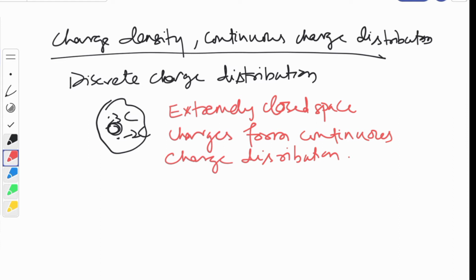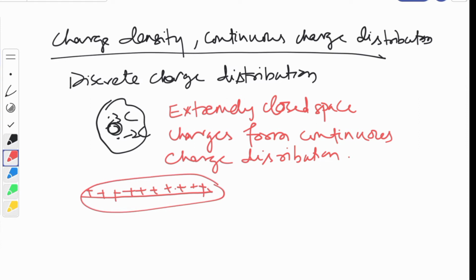Suppose I take a wire like this. So positive charges are continuously distributed over the wire. Everywhere in the wire the charge is lying. Clear? This is the continuous distribution of charge. Then what is this charge density, children? That means how crowded these charges are. That is only your charge density.